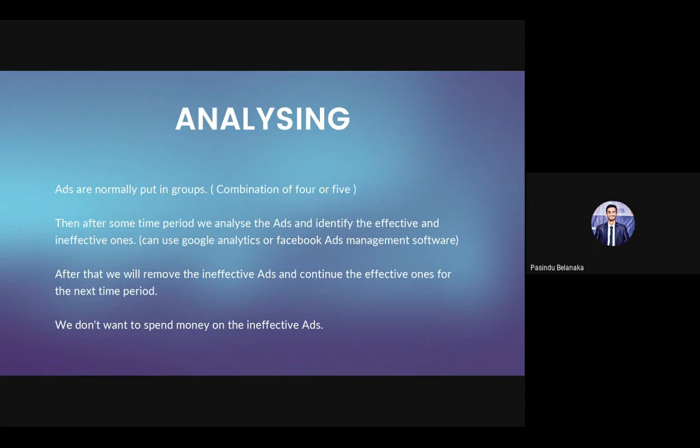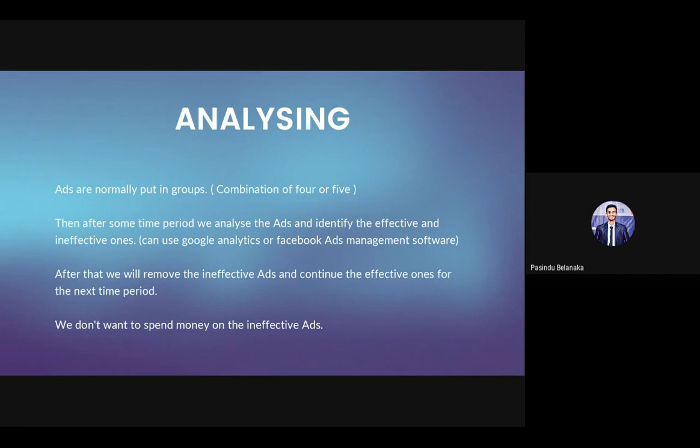So we don't want to spend money on the ineffective ads. That's why we are doing this analysis, to identify the most effective advertisements. So we are removing the ineffective ones, and continuing the effective ones for the next time period as well.